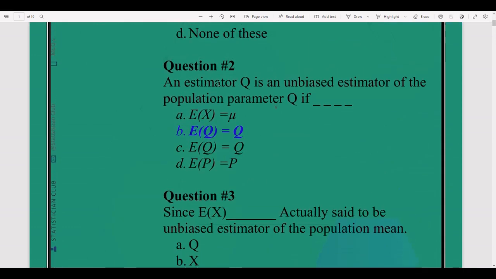Question number 2. An estimator Q is an unbiased estimator of the population parameter Q if expected value of x is equal to mu, expected value of q is equal to q. The right answer is expected value of q is equal to q, because q is the population parameter, and suppose that q is also our sample unbiased estimator. If the expected value of the sample statistic is equal to the true value of the population parameter, then this is the sign of unbiasedness. So this is the right answer.